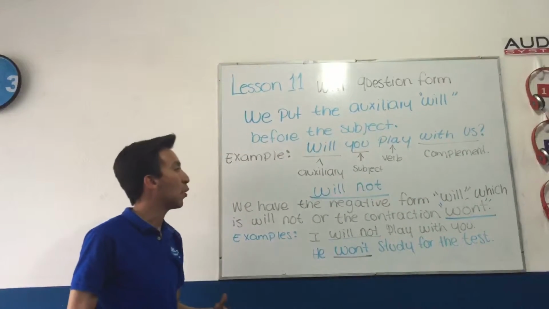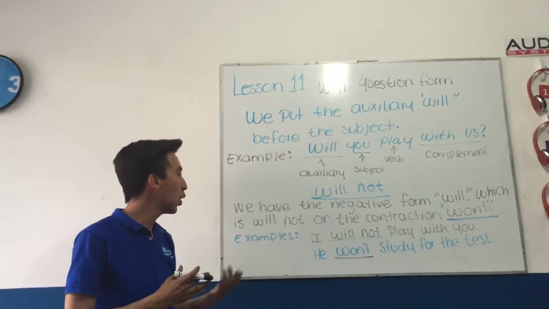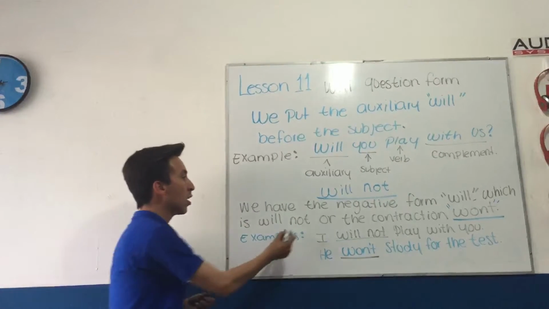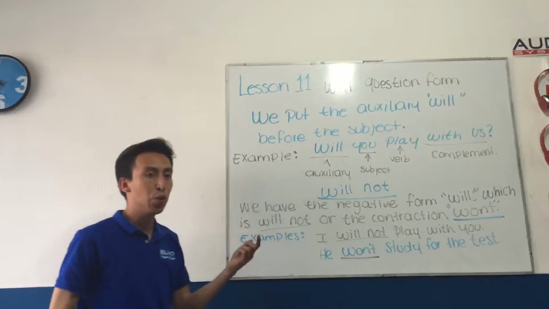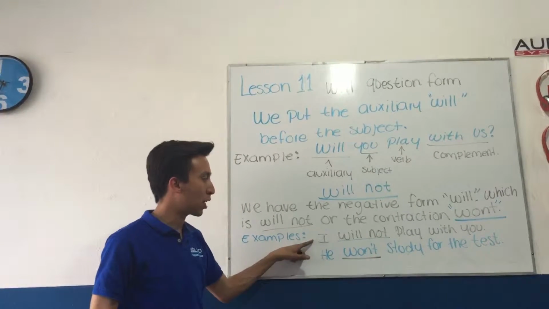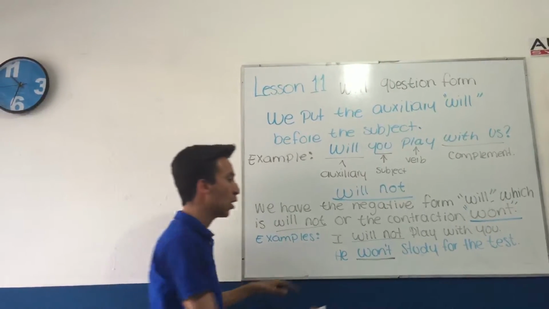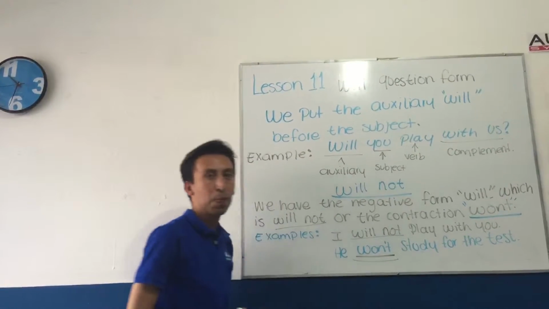Then, will in the negative form. We have the negative form of will, which is will not, or the contraction won't. Examples: I will not play with you, without the contraction. And the other example: he won't study for the test. We use the contraction.